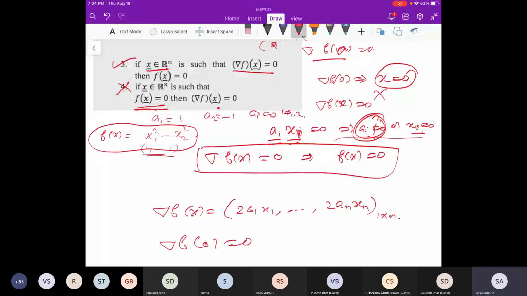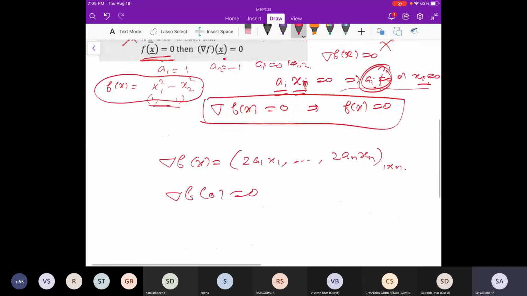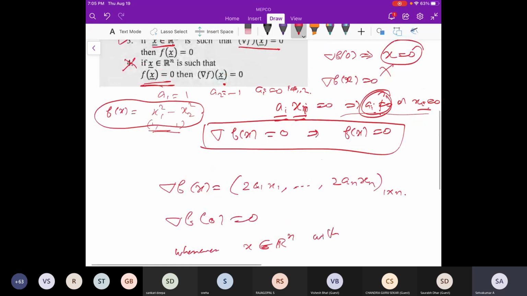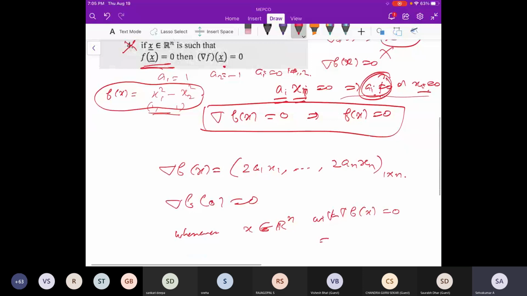So the third one: they are saying that whenever x in Rn with del f of x equal to 0, it implies f of x is 0. That they have given, and that I have to show.